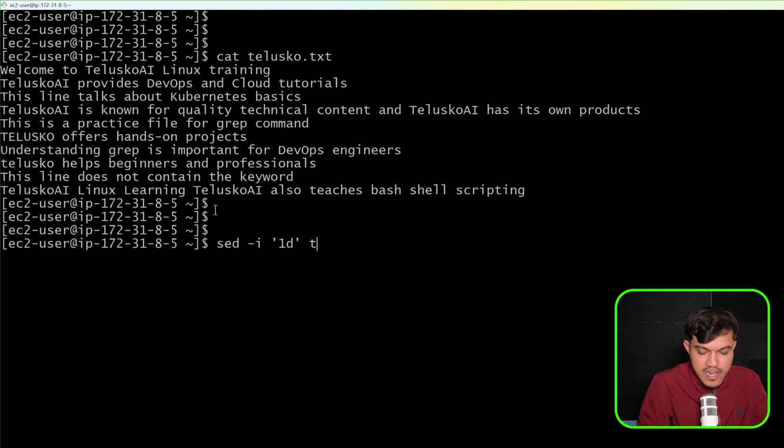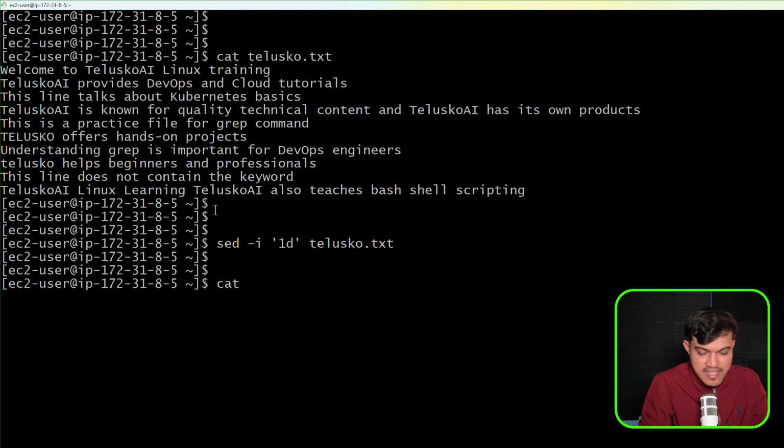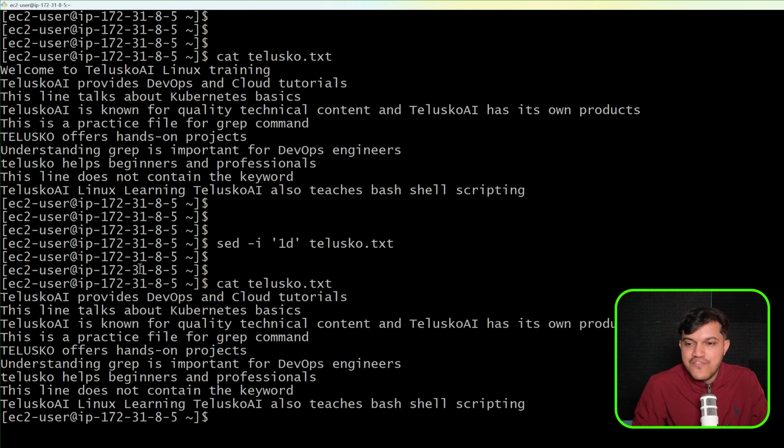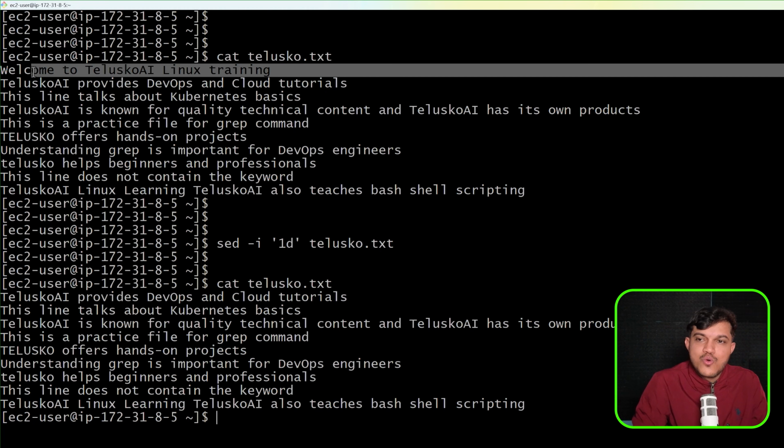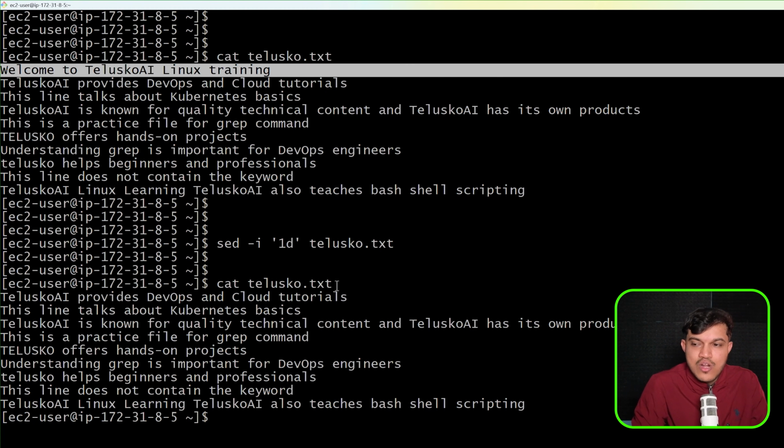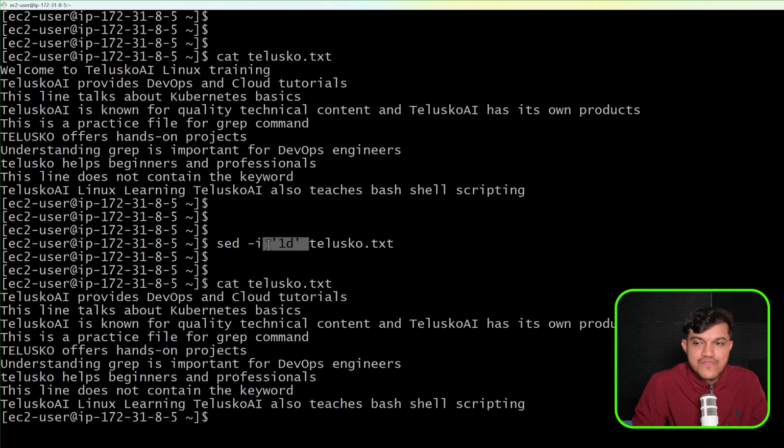Okay, where you have to delete, telusko.txt, right? The moment I execute this, I'll say again cat telusko.txt, and you can see the first line is not there. We have directly the second line. The first line which we had here, welcome to Telusko AI Linux Learning, that line is not there anymore. That got deleted because of this one command.